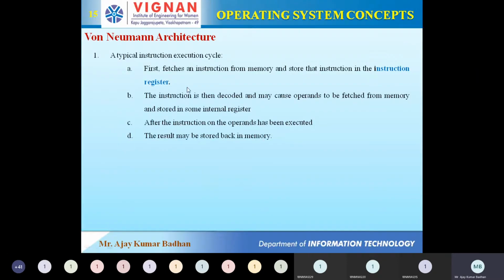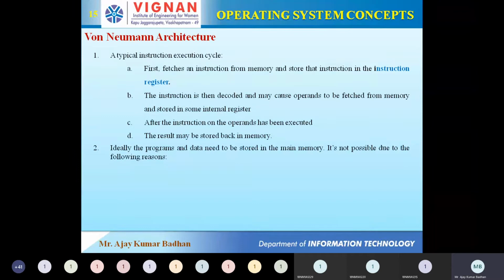So this is what comes under your instruction execution cycle. Simple: fetch the instruction from the memory and store it into a register. Fetch the operands from the memory and store them into registers. Perform the operation, get the result, and this result is again stored back into the memory. This is what comes under your von Neumann architecture.